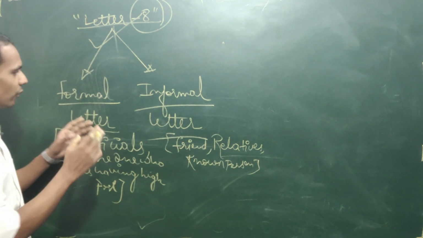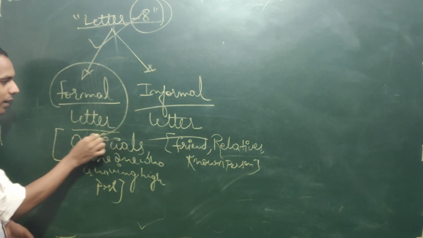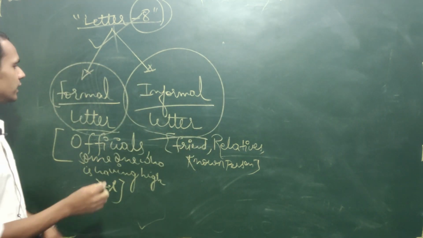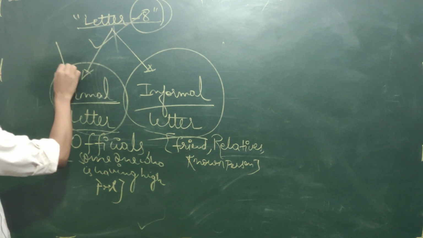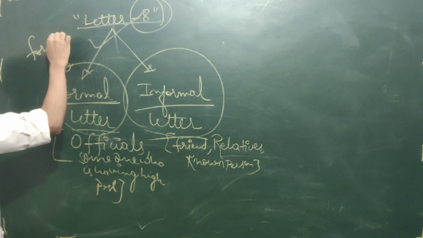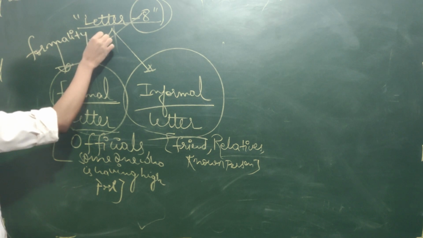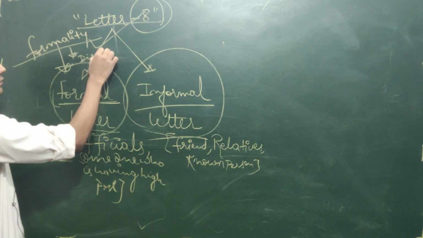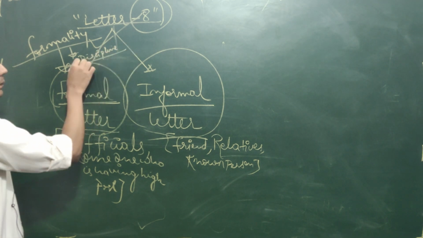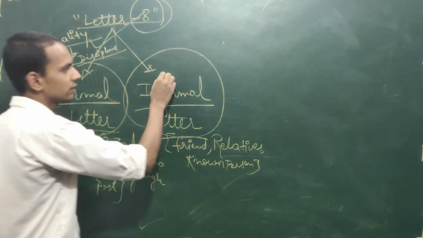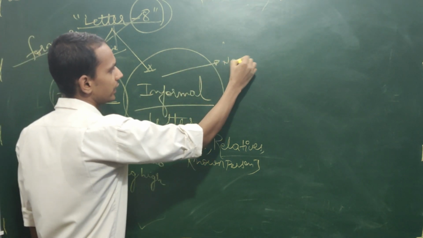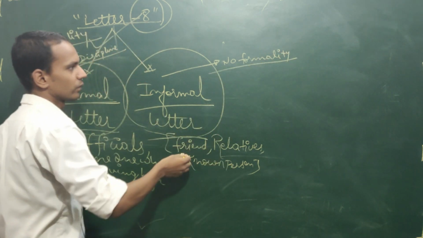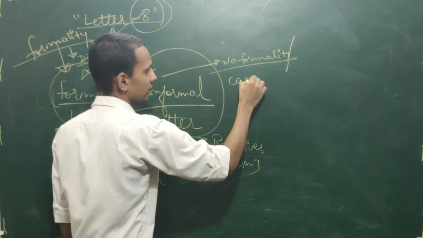Children, from the word only we will try to understand what the formal letter is and what the informal letter is. Formal means formality should be there. Formality means a sense of discipline. Informal means no formality, or in other words you are casual.